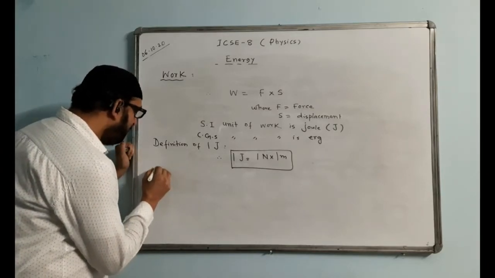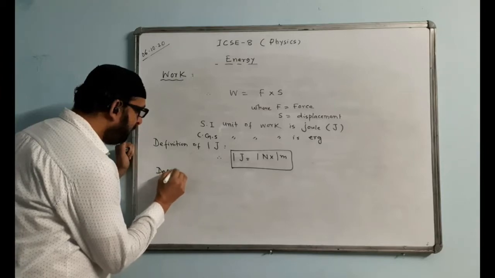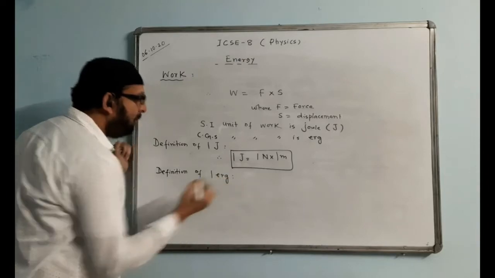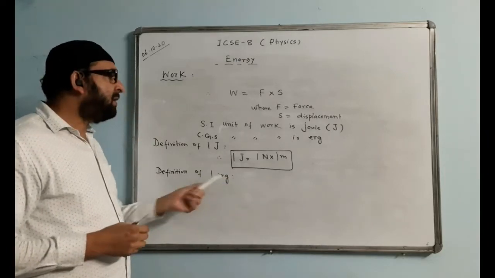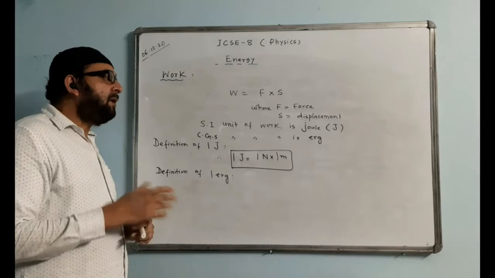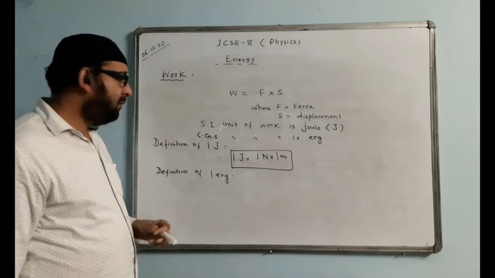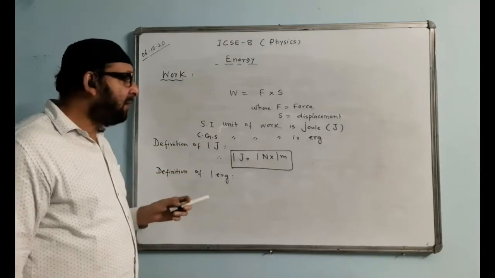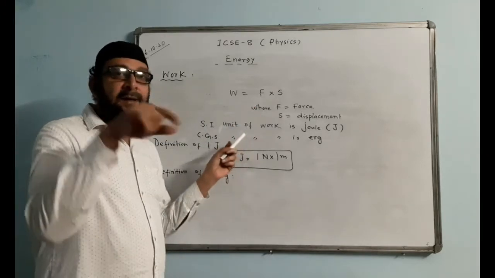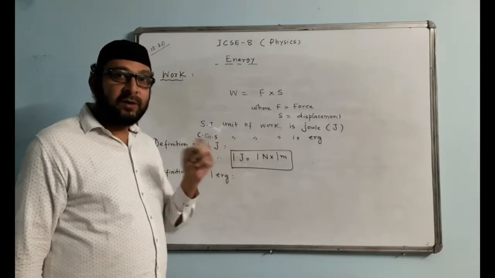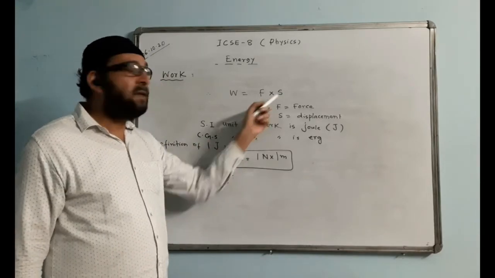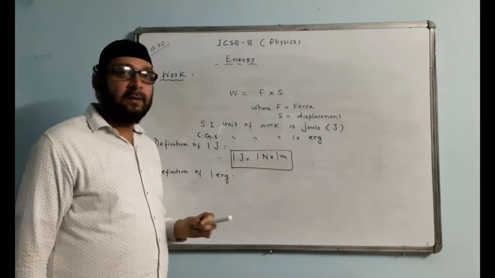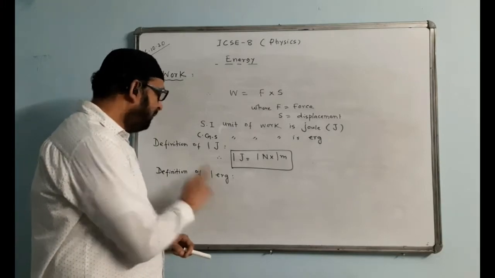Similarly, definition of 1 erg. Erg is the CGS unit. You can write the statement, it will remain the same, only the values will change. This time the value of force will become 1 dyne, because CGS unit of force is dyne, and the displacement in CGS will be centimeter. So we will write 1 dyne into 1 centimeter. On that basis we have to define 1 erg.